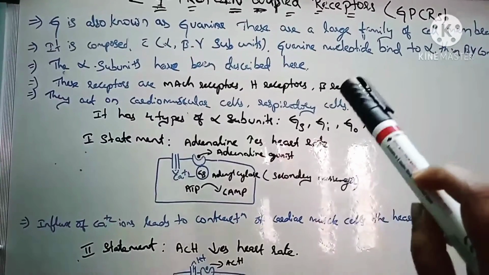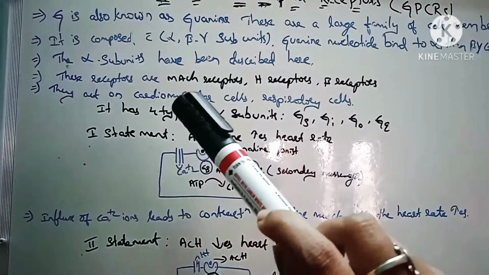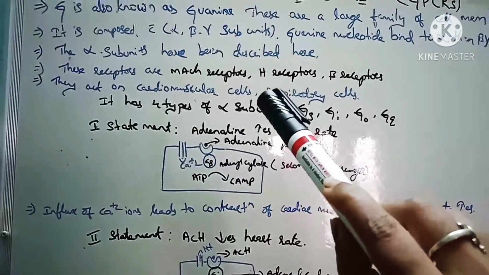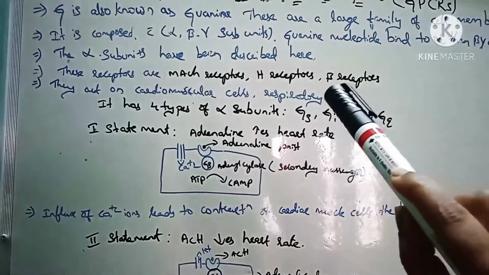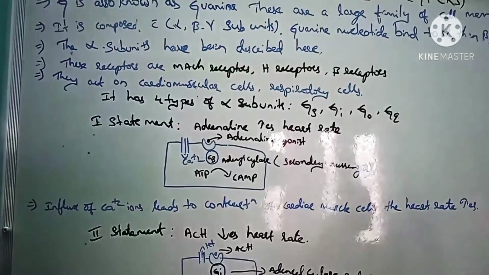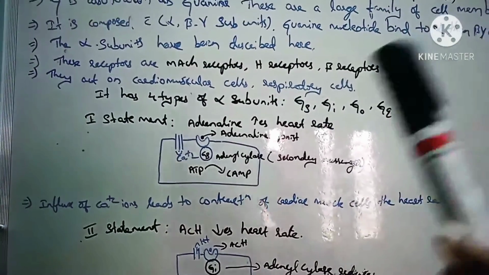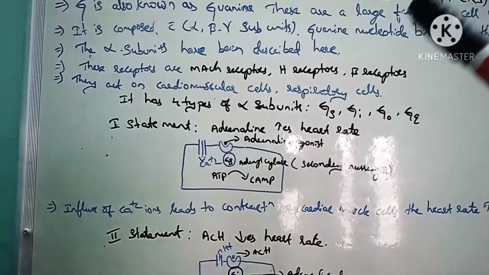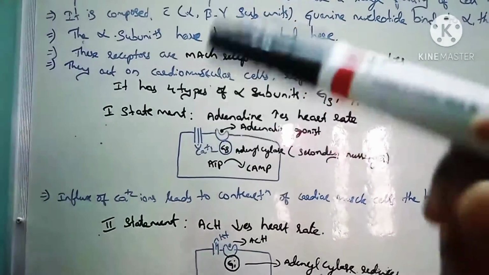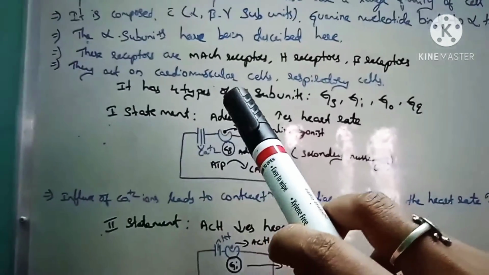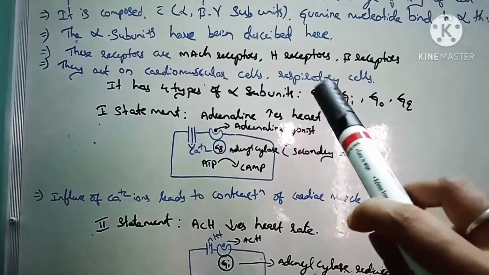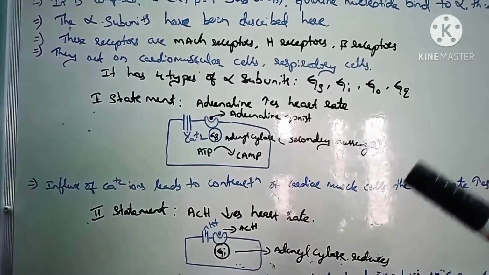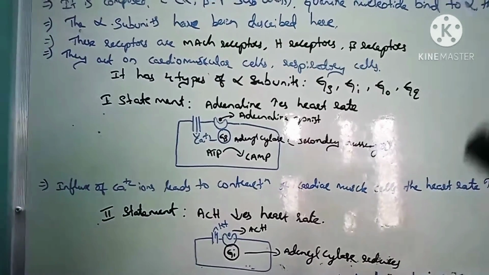These are described here. These receptors are muscarinic acetylcholine receptors, histamine receptors and beta receptors. They mainly act on these receptors. So these G protein coupled receptors mainly act in the treatment of the cardiovascular and respiratory systems.